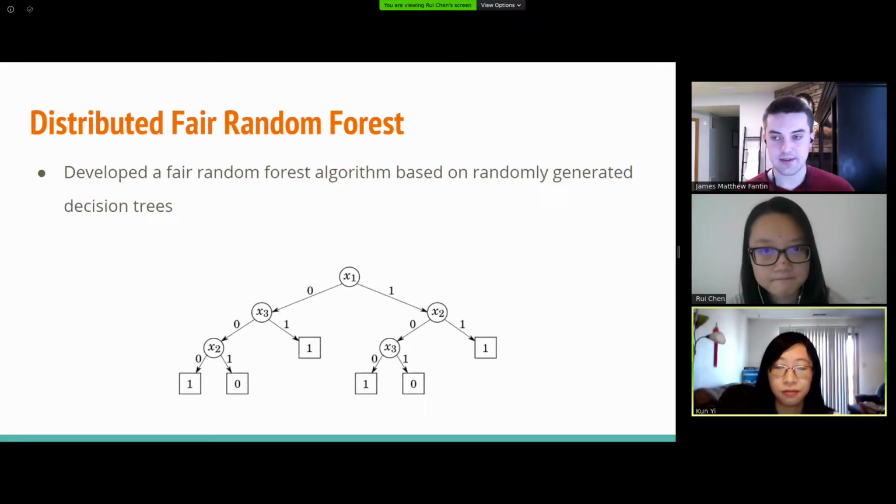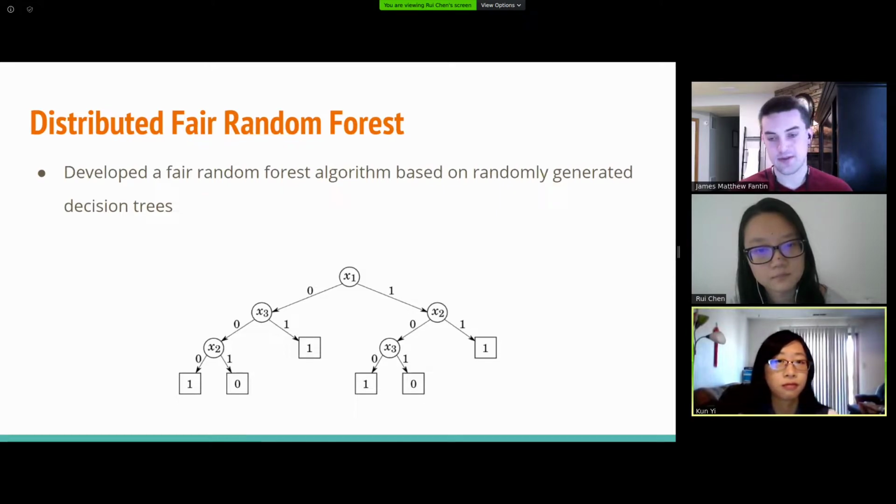Here's an explanation of our distributed fair random forest algorithm. The first thing we need to explain is the randomly generated decision trees that our algorithm is based on. In this diagram, we can see an example of a decision tree. The X's are just features for each student, and the 1 and 0 would just be some threshold. For example, the first feature may be whether a student is in engineering or not. If they are, we go to the right path. If they're not, we go to the left path. And then we continue that for other features for those students.